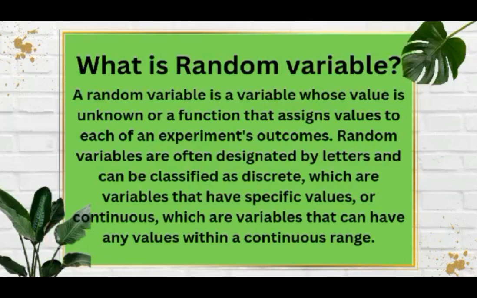A random variable is a variable whose value is unknown or a function that assigns values to each of an experiment's outcomes. Random variables are designated by letters and can be classified as discrete, which are variables that have specific values, or continuous, which are variables that can have any values within a continuous range. The value of a random variable depends on the outcome. So, ibig sabihin, kailangan mo munang mag-conduct ng experiment to determine the random variable.